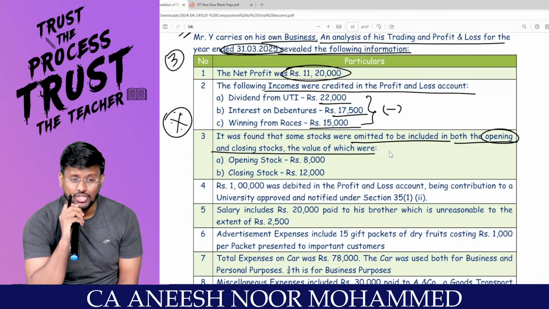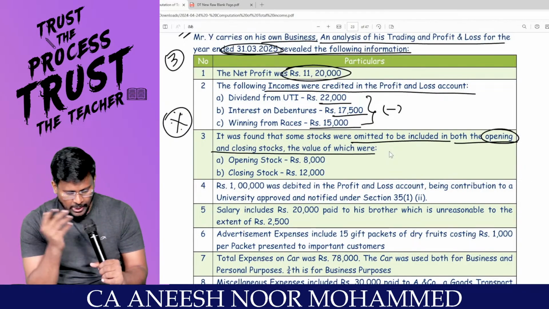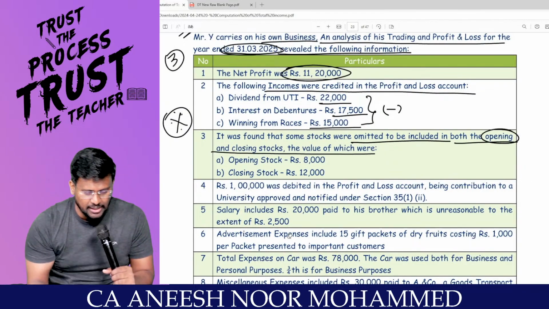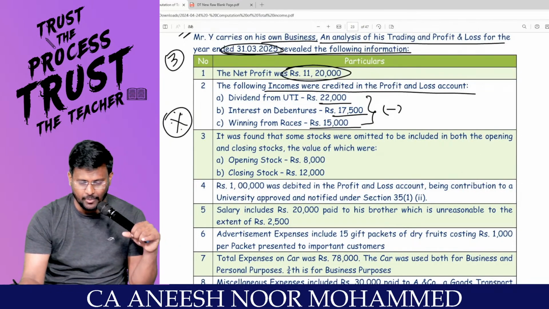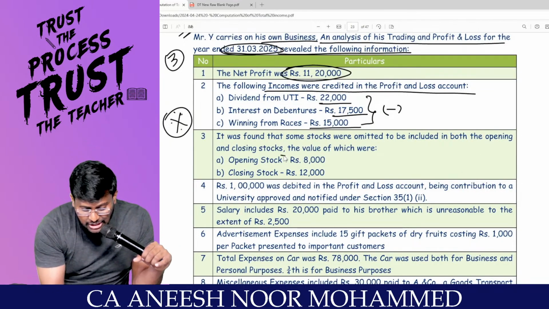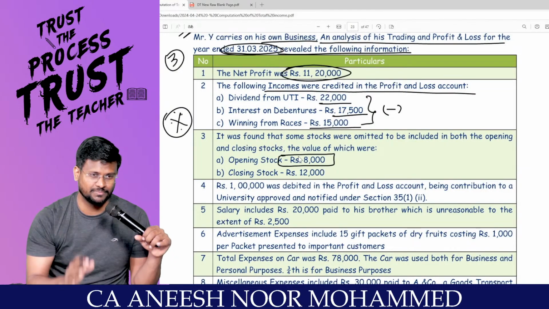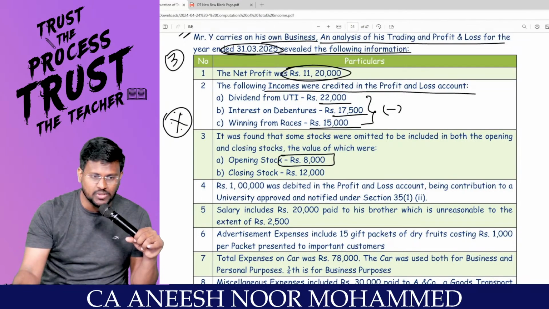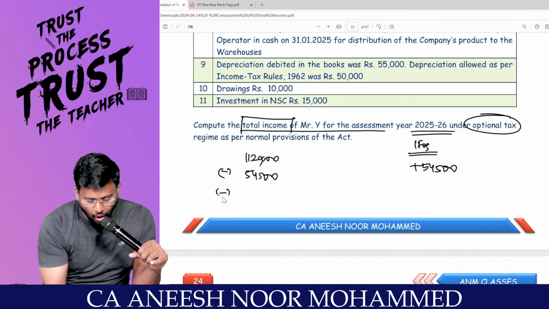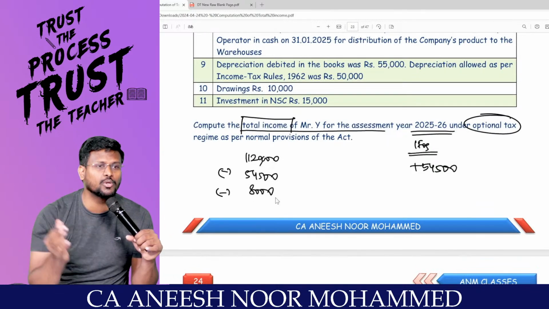If closing stock reduces, GP reduces. You know this? Your accounts faculty would have taught this, right? I hope ANM have taught that, NSR, all the basics of accounts. Am I right? Opening stock 8,000 has not been recorded at all. So if I record opening stock 8,000, there will be a fall of GP 8,000. If GP reduces, NP reduces.